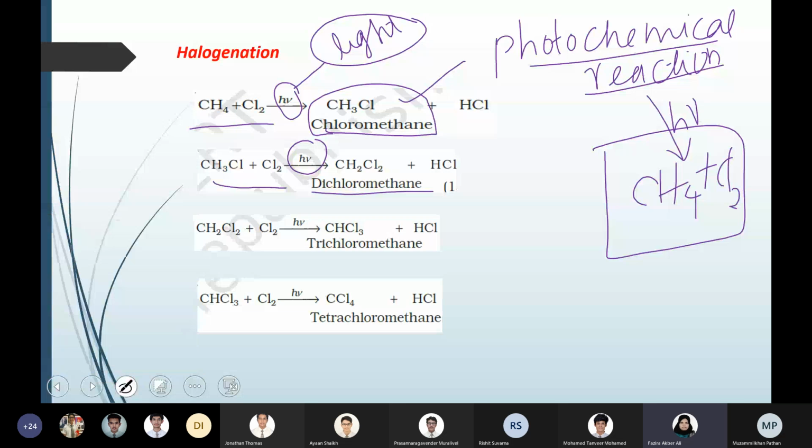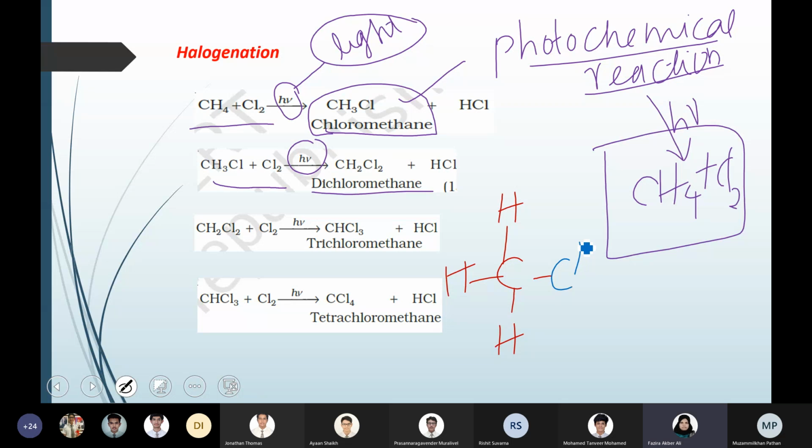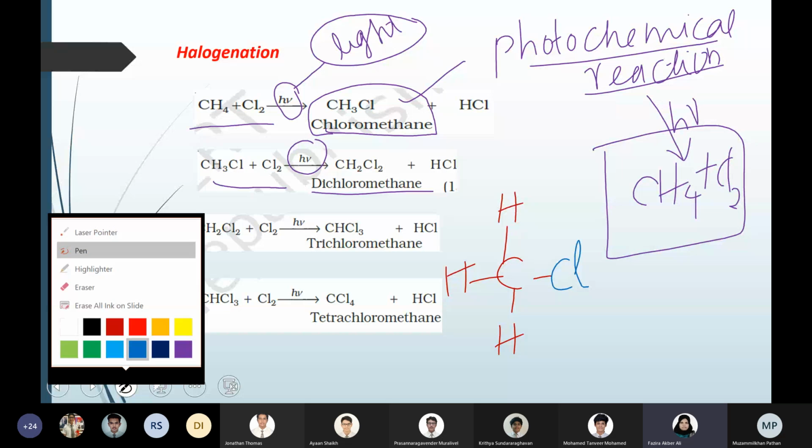In methane there are 4 hydrogen atoms, and in the first step one hydrogen is replaced with chlorine, giving chloromethane. All these reactions only happen in the presence of light. If light is not there, this reaction won't happen and you won't get the product.